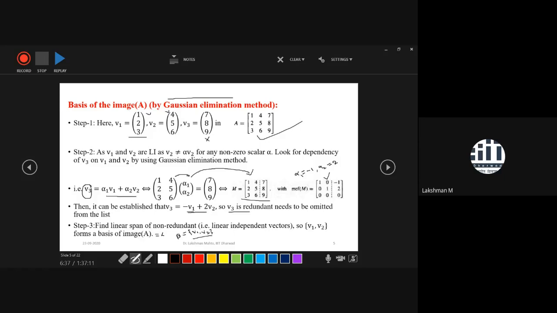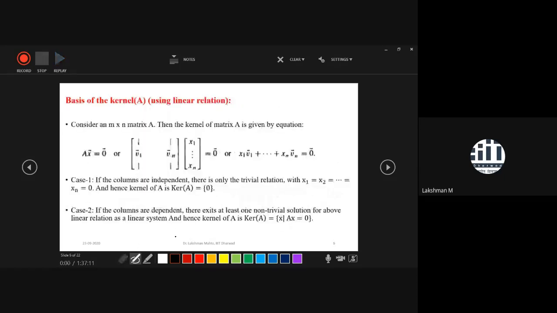So you got the basis of this, so that you can say that the image is a linear combination of these two vectors, V1 and V2, and all possible linear combinations of them. So this is the general approach. We had already discussed how to find the basis of the image of a matrix. Next, we will discuss how to find the basis of a kernel.